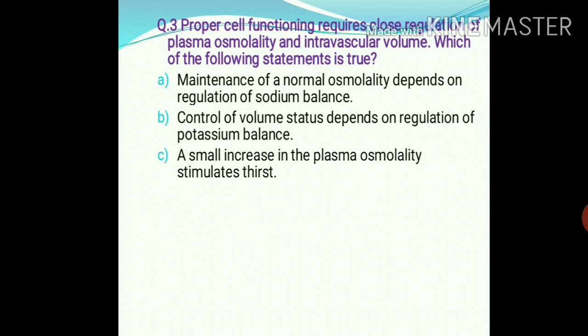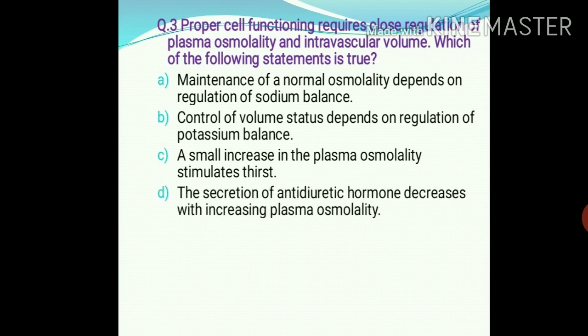A small increase in the plasma osmolality stimulates thirst. The secretion of antidiuretic hormone decreases with increasing plasma osmolality. So the right answer is option C. A small increase in the plasma osmolality stimulates thirst.